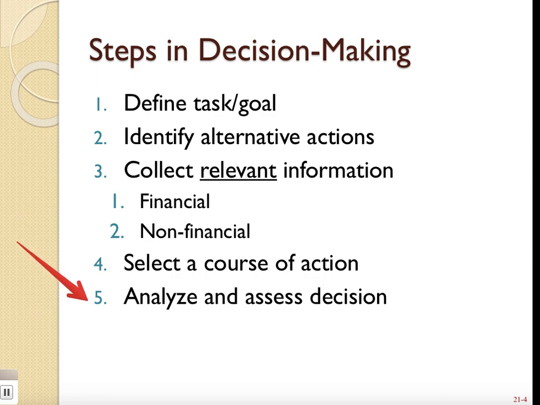Then, once you have all of your relevant information, you select your course of action and you do it. After you do it, you take a moment to step back and analyze and assess the decision. Did we make the right decision or not? Even though we're not focusing that much on this part of the decision process, we're really in this chapter going to be focusing on steps 1 through 4. But 5 is really important too, to afterwards look at your decision and decide, did I do the right thing? Because by taking that time to analyze and assess your decisions, if you made the wrong decision, you can avoid that in the future or do something to fix it. So this part is really important, even though it's not so much a focus of this chapter.